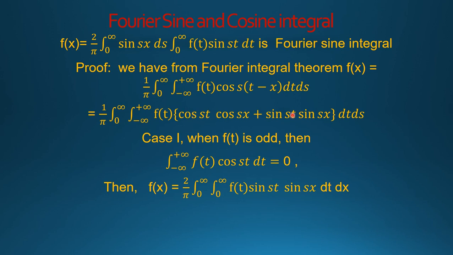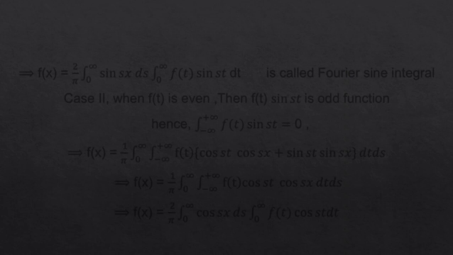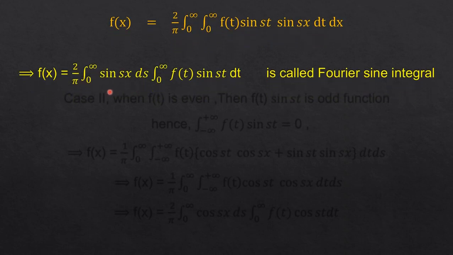Then this term exists, that is f(x) = 2/π ∫ from 0 to ∞ ∫ from 0 to ∞ f(t) sin st sin sx dt ds. This is called the Fourier sine integral.